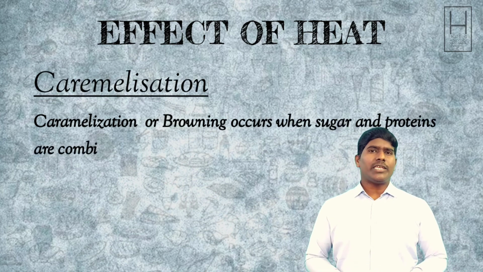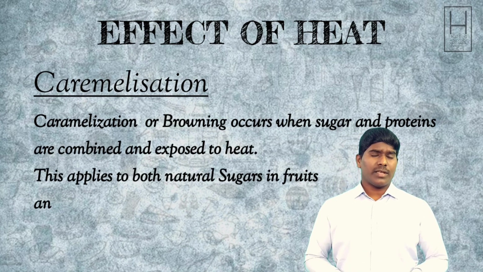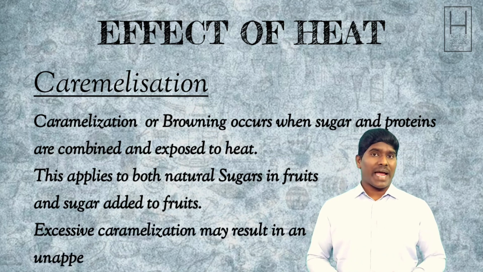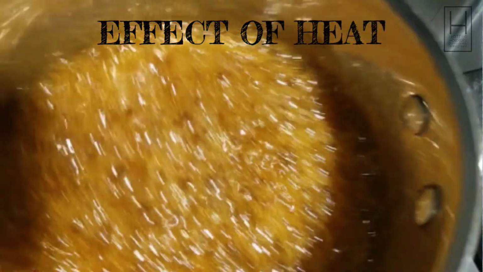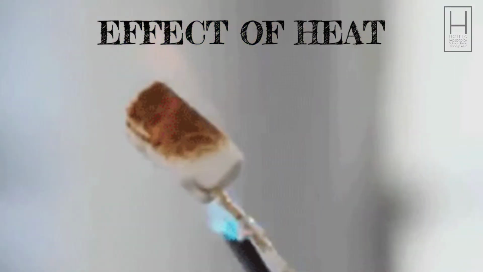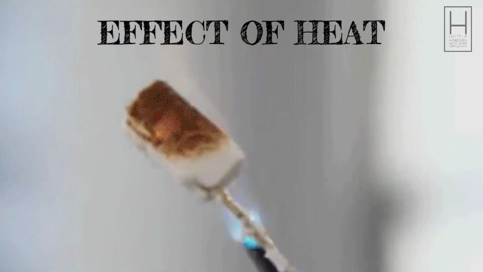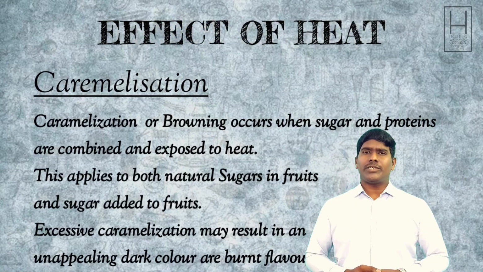Caramelization. Caramelization or browning occurs when sugars and proteins combine and are exposed to high heat. It applies to both the natural sugar present in the food and the sugar added to the food. Excessive caramelization may result in unappealing black color or burnt flavor.